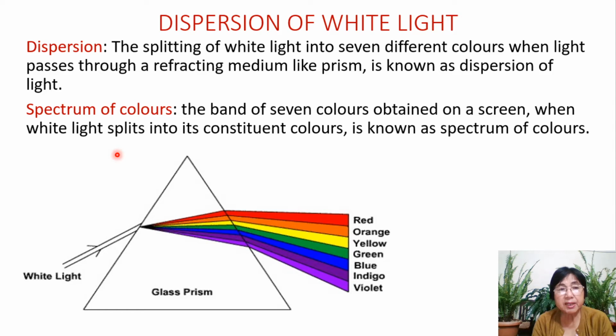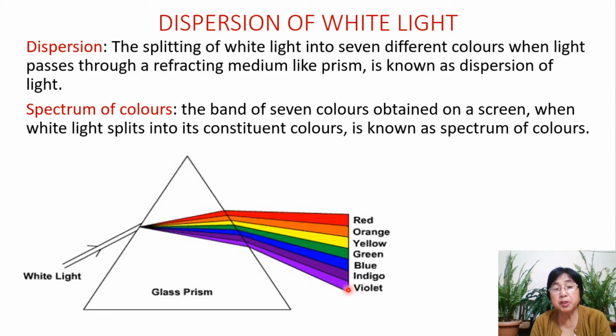Then we go to the spectrum of colors. The band of 7 colors obtained on a screen. So if you keep a screen here, you will get a band of colors. When white light splits into its constituent colors, the band of colors is known as the spectrum of colors, whereas the process or phenomenon is known as dispersion of light. And this is the order in which the colors will come.